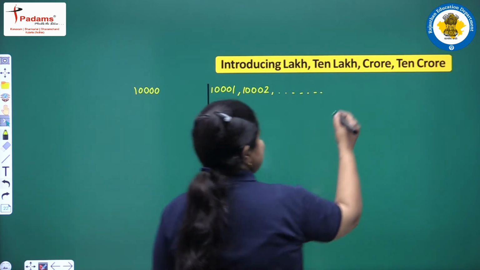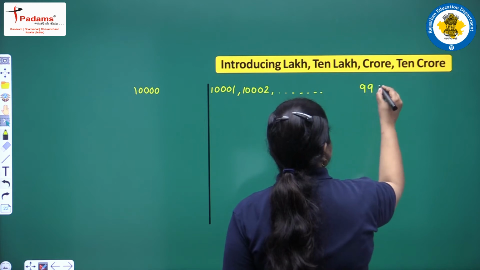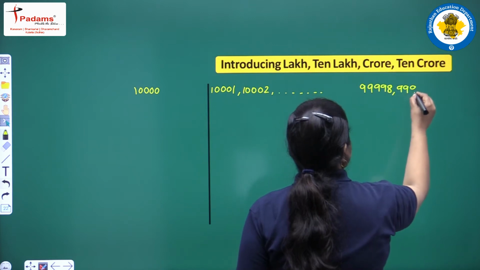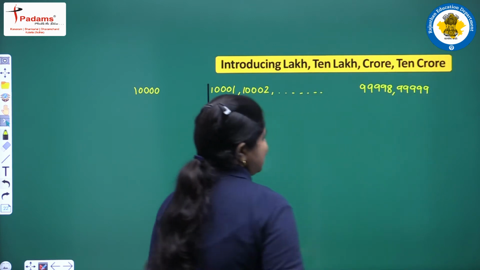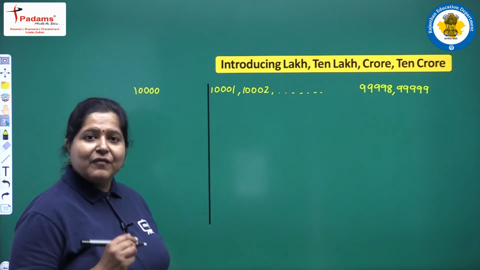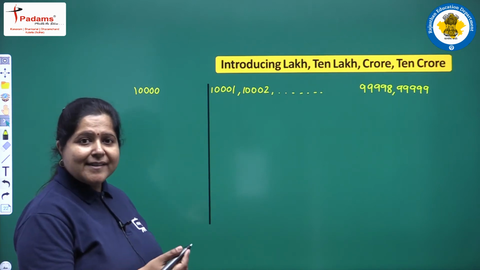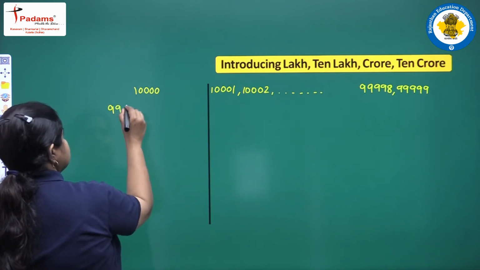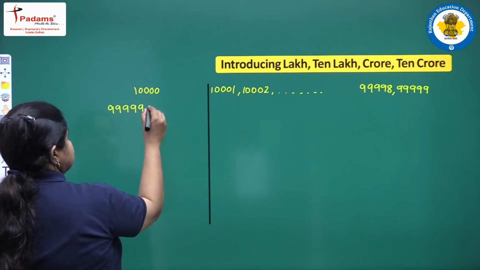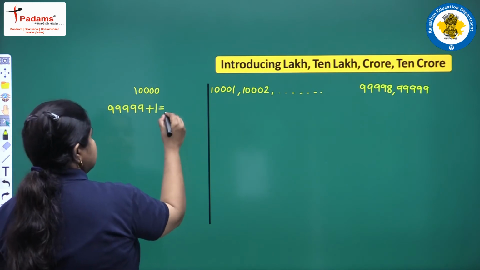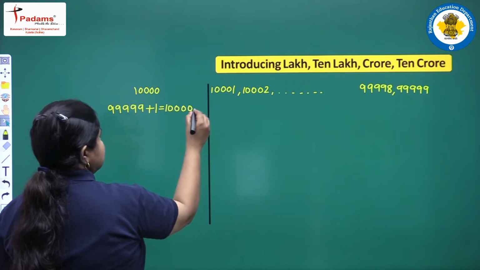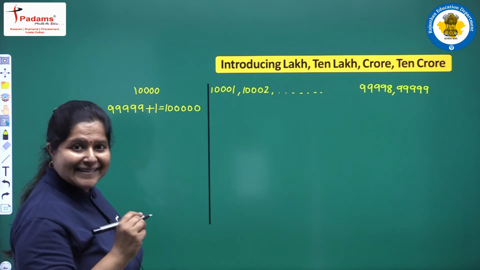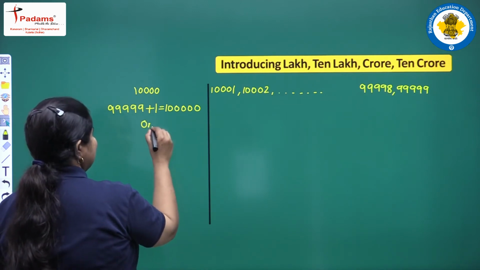99,998, then 99,999. This is the largest 5-digit number. What after this? Again add 1 to it. We get a new number, a 6-digit number, and it has a special name, 1 lakh. Yes, this is your 1 lakh.